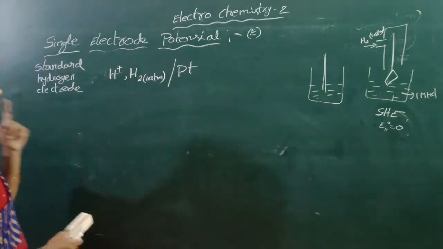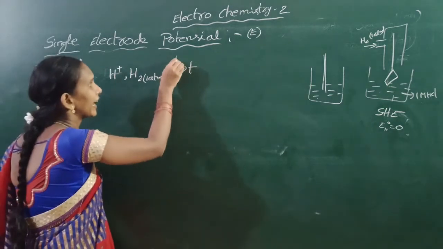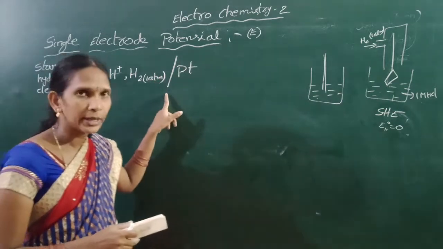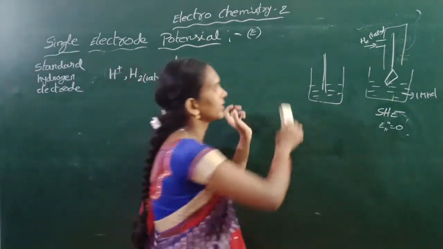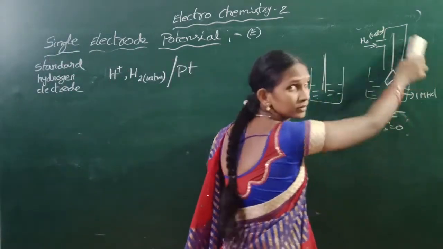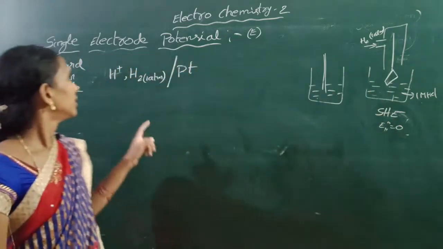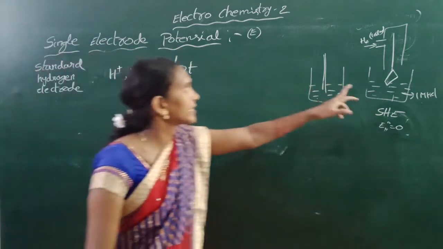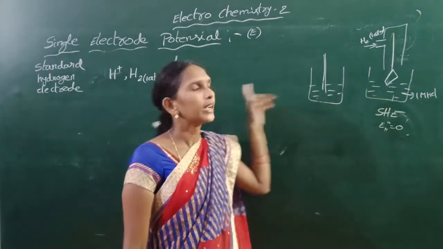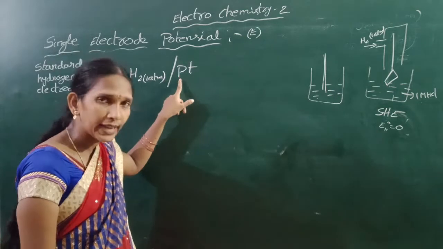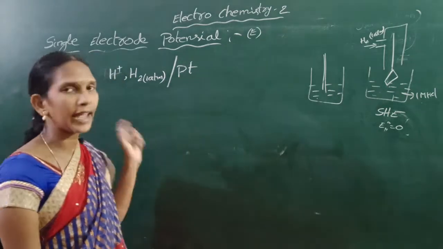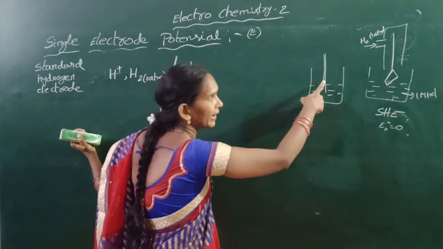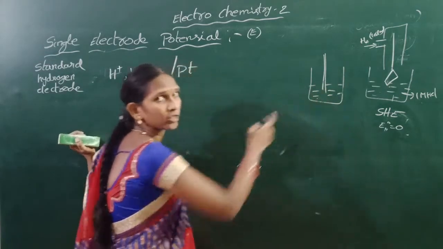Next, this vertical line represents the phase boundary. The phase consists of metal atom and its ions.